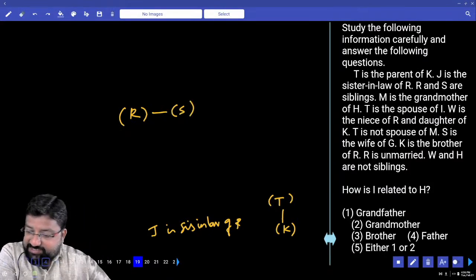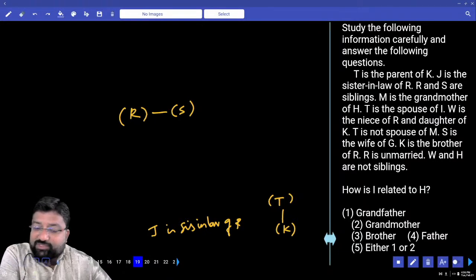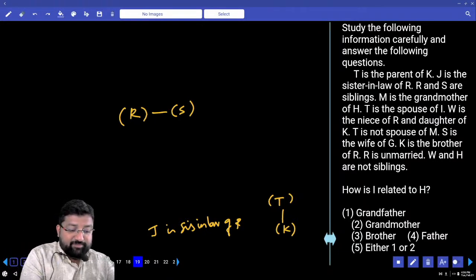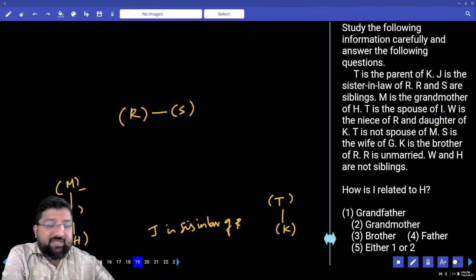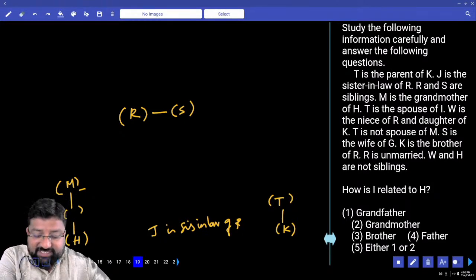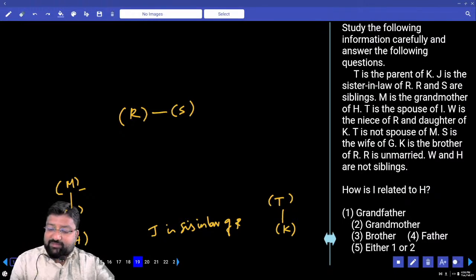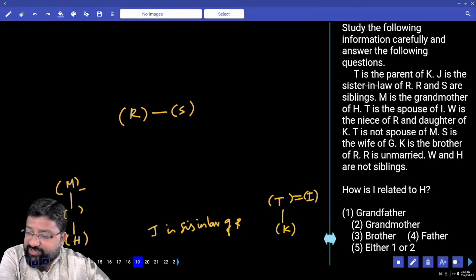Siblings are children born to the same parents. R and S are siblings. M is the grandmother of H. Who is this M? That's all, M is the grandmother of H. Next, T is the spouse of I. So T and I are a married couple.